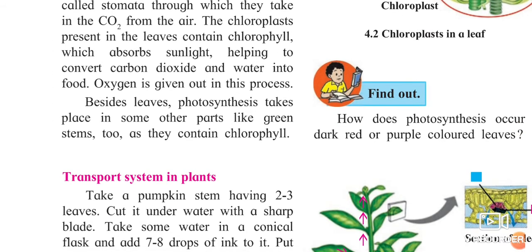Besides leaves, photosynthesis takes place in some other parts like green stems too. Sometimes, besides leaves, the photosynthesis process takes place in other parts of the plant.